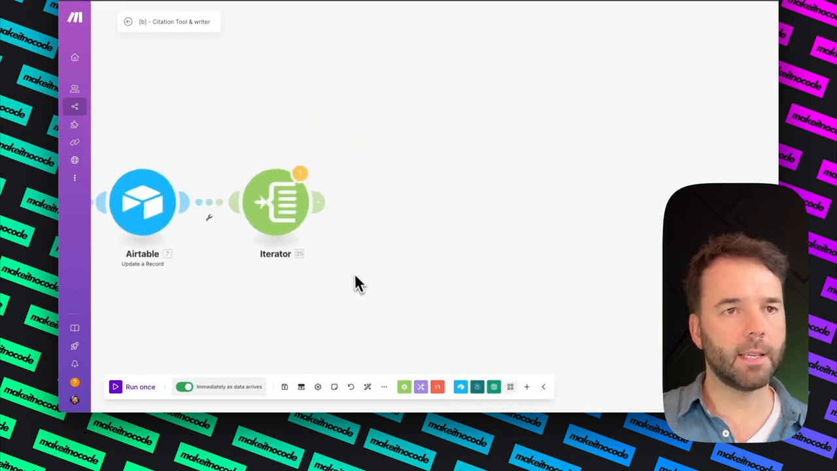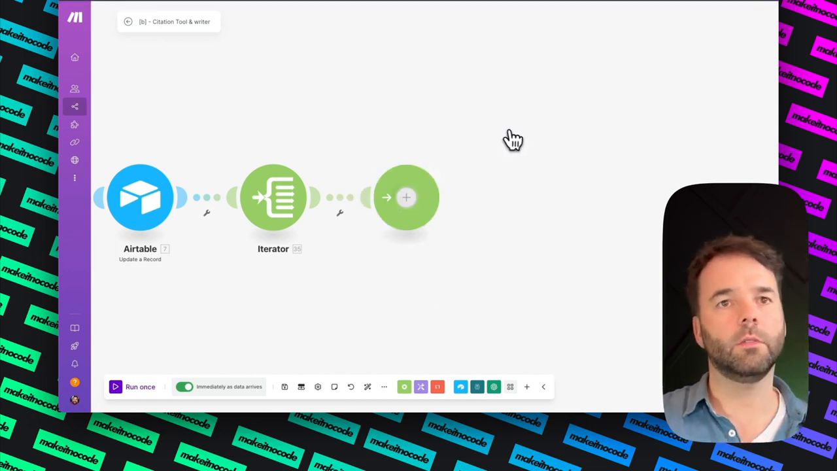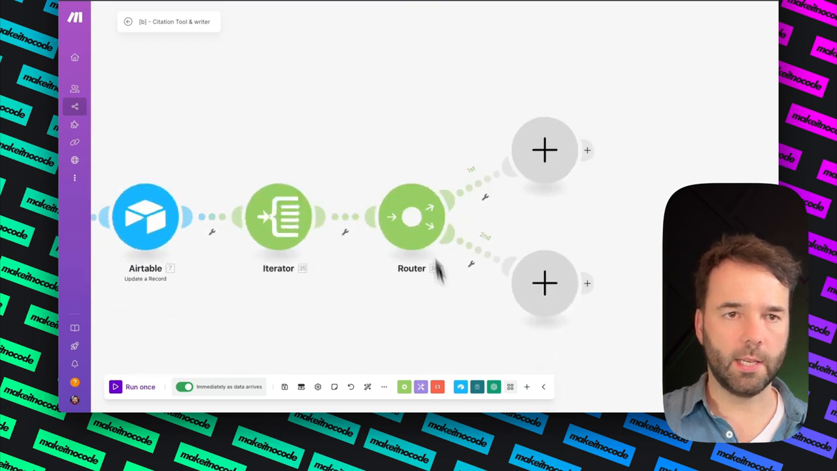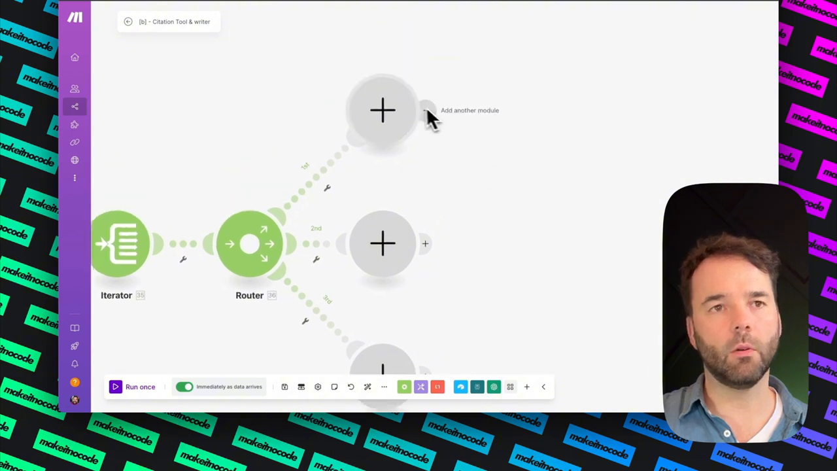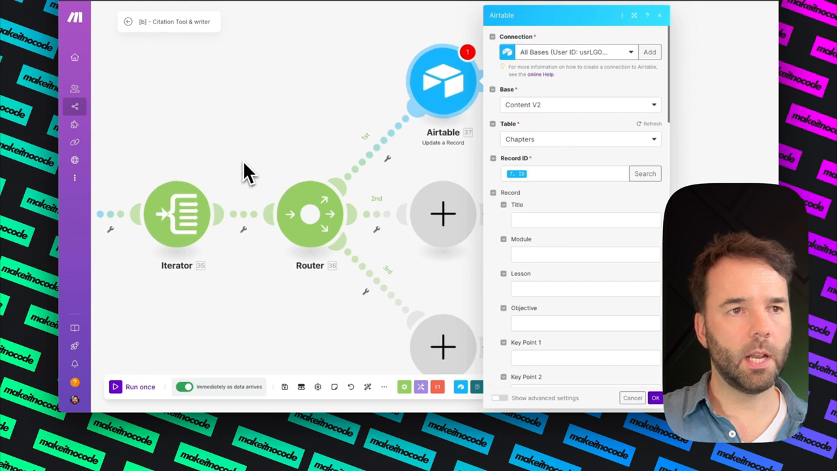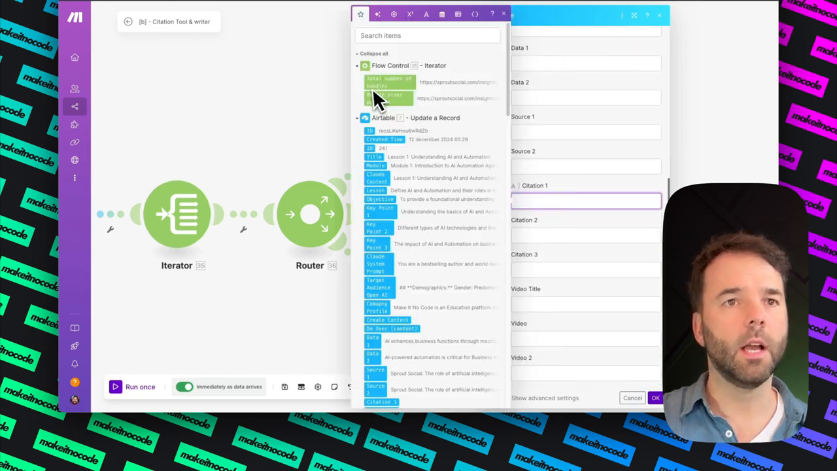After that, I'd like to add a router here. There we go. I'm going to give it 3 ways. Add a route. So I've got 3 routes now, and I'm going to go Airtable, data record, and then I would like the value that comes out of this iterator to be put into there. Citation 1, put it in like that.